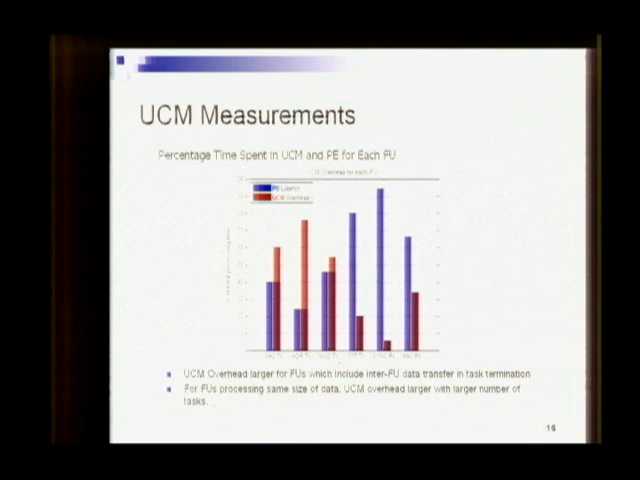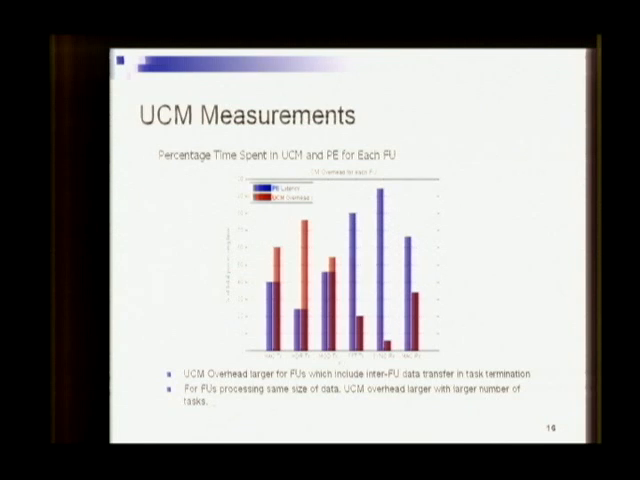We see that the FFT, which is the last block in the transmitter chain, and the receiver, which is the last block in the receiver chain, do not have any inter-FU data transfer, as we call it, so they have very small UCM overheads. Also, for FUs processing the same or similar size of data, for example MAC TX and the header TX, the header TX only attaches the PLCP header, so the size difference is not that much. The UCM overhead will be larger with a larger number of tasks. This is easily explained because with a larger number of tasks, you will have extra instances of task activation and task termination stages.